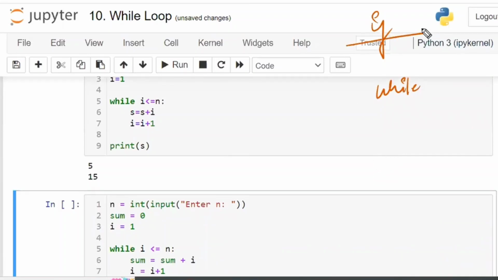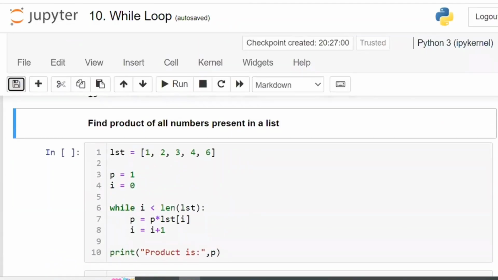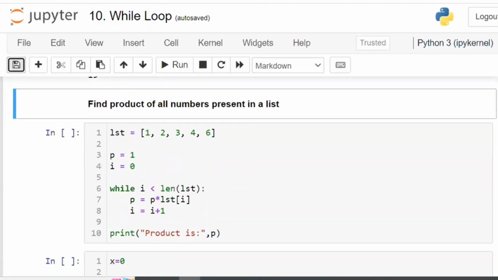The way the if condition works, the same way while also works on the same concept. The only difference is that if runs one time, while runs multiple times. That is the only difference between both of them. Both work on the same concept, right? Is that clear, guys?